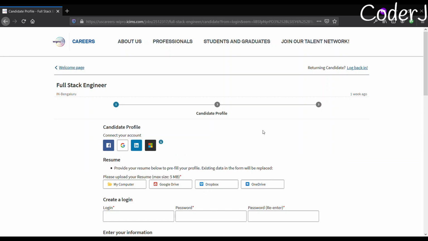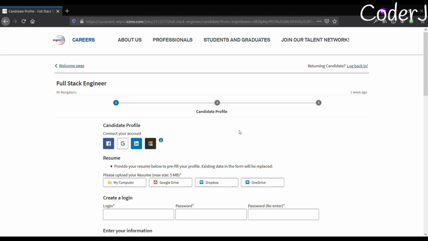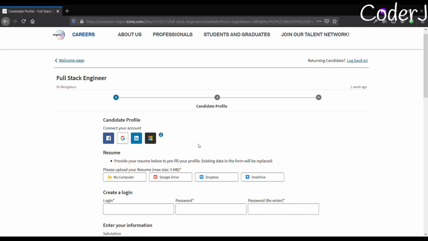All right, now we are at step 2. We are supposed to fill this candidate profile. Firstly, connect in with any of these accounts: Facebook, Google, LinkedIn, Microsoft. I'll personally recommend you to connect with a LinkedIn account if you have one. Otherwise it doesn't matter much.